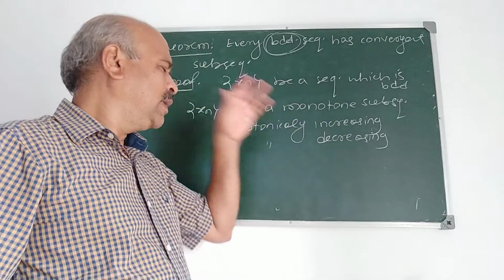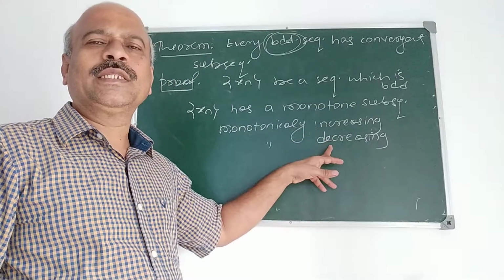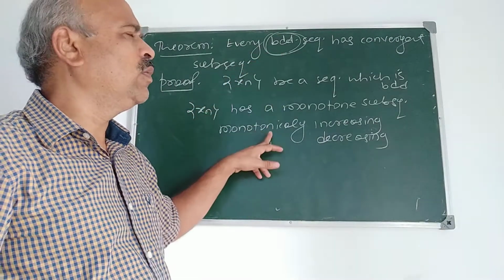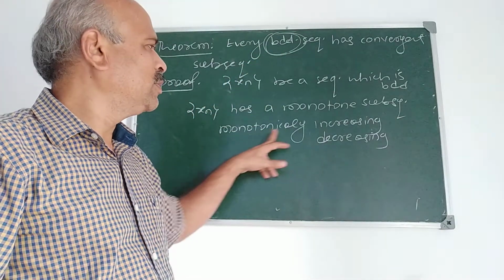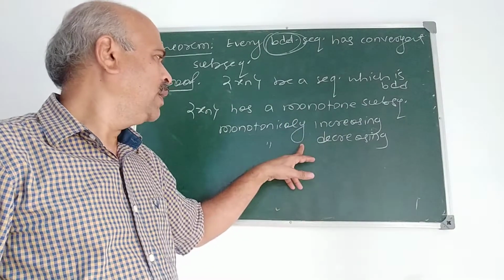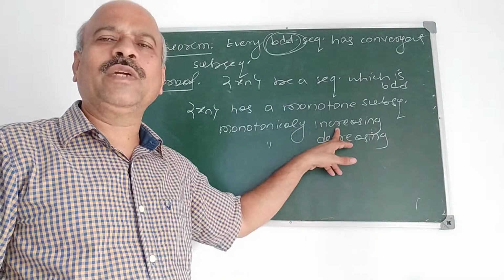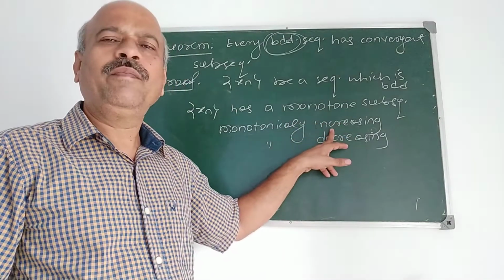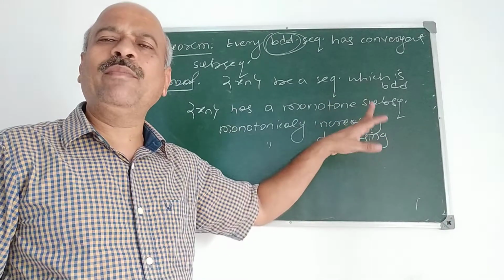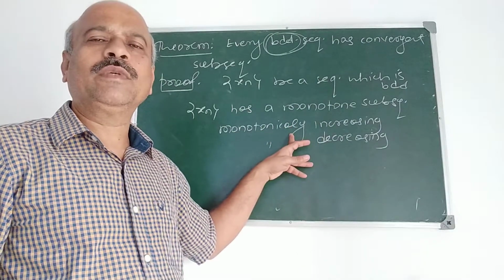But since the sequence xn is bounded, the subsequence is also bounded. If it is monotonically increasing and bounded above, it converges. Therefore, xn has a convergent subsequence.